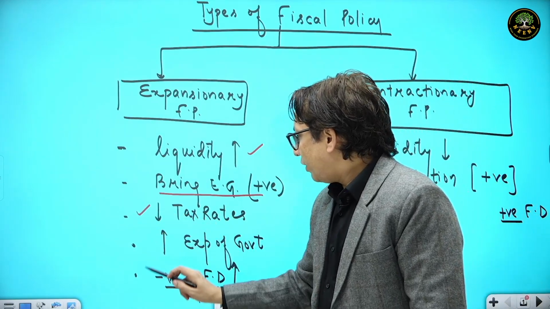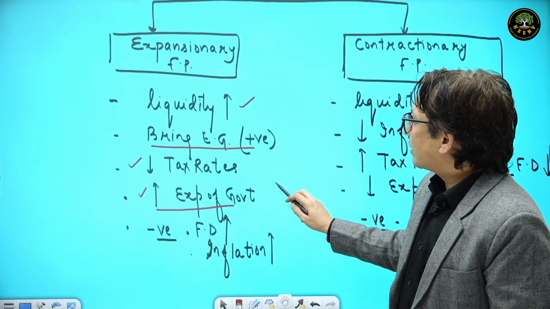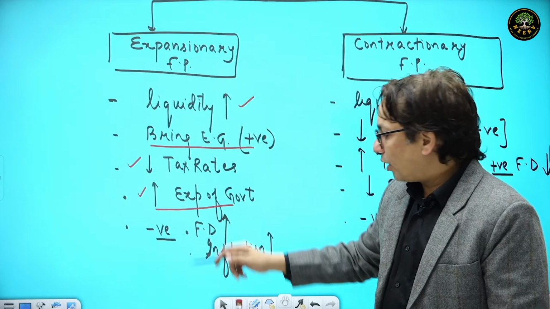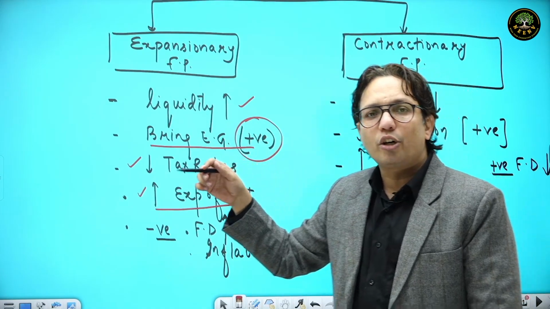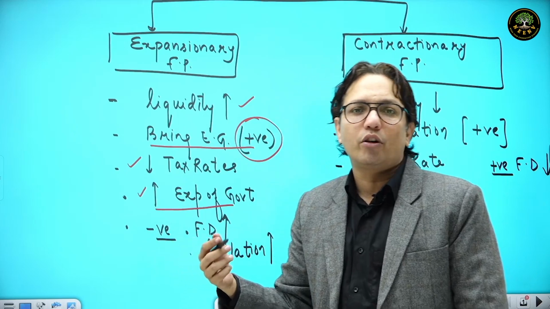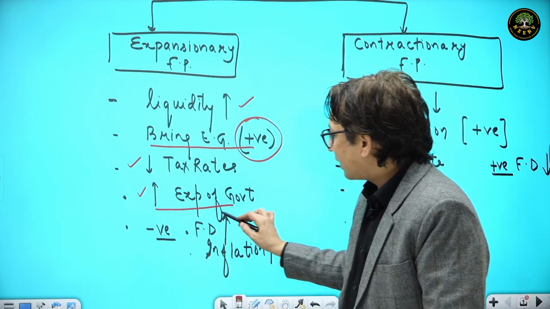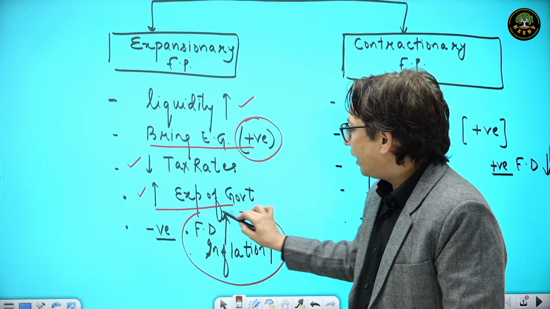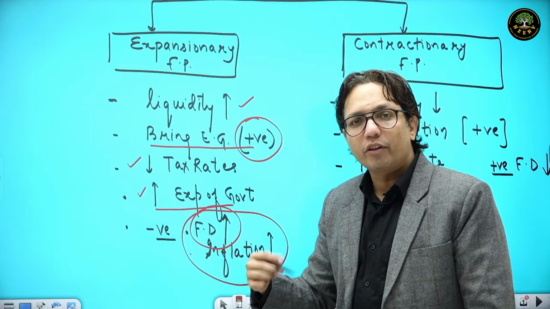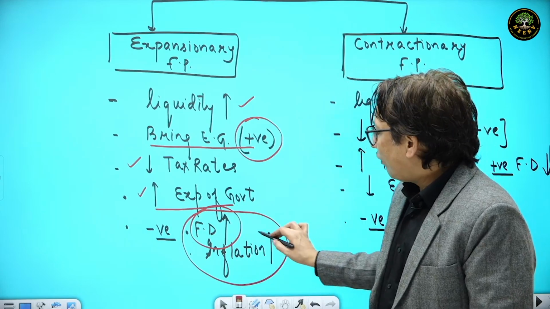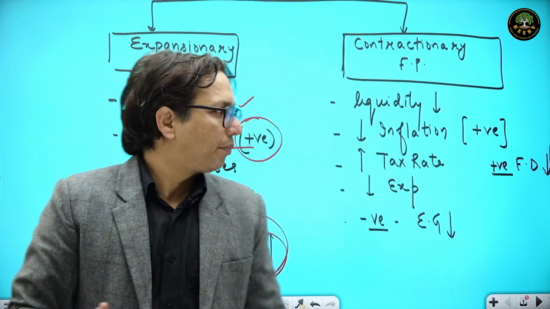What do we do in expansionary fiscal policy? We reduce the tax rates and government increases its expenditure. So what's the advantage? It increases the economic growth, it takes the economy out of recession, from the downward phase. But at the same time, it has its drawback that because of extra spending and decreased revenue, government's fiscal deficit and borrowing would be increasing, and inflation would also be increasing in the long run because of more liquidity in the economy.